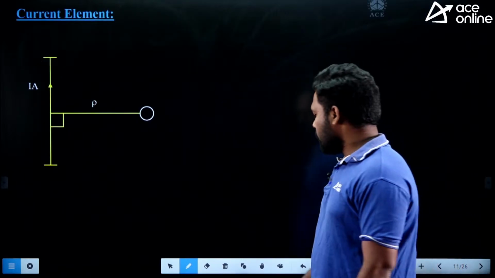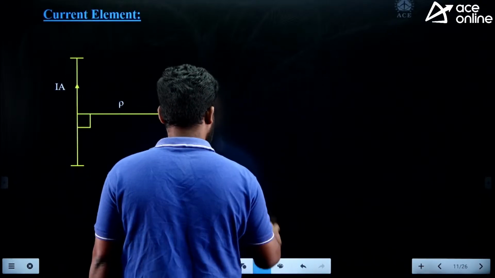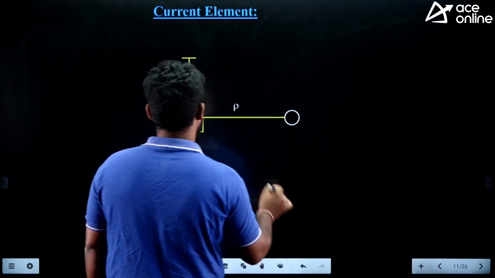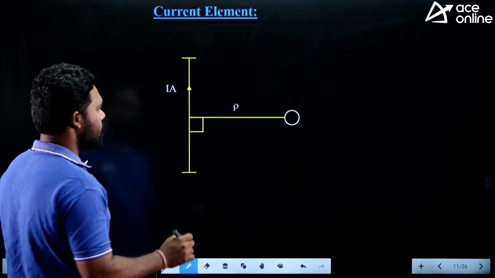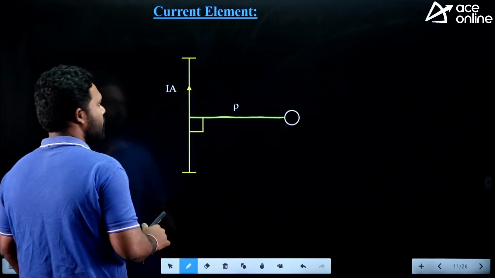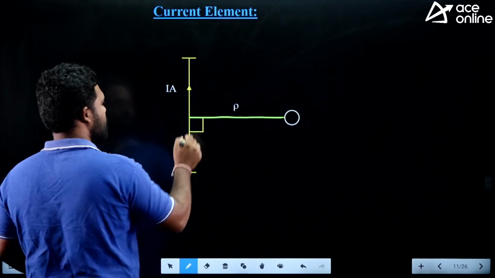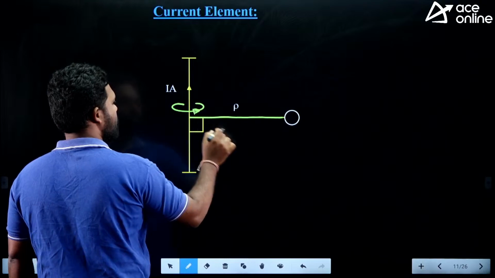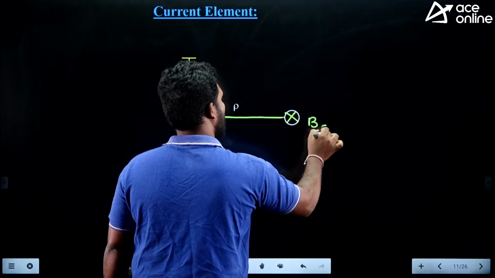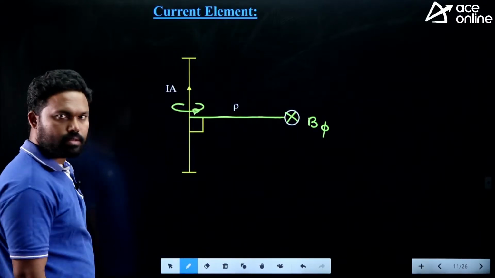Current element. I want to find out the magnetic field due to the current element. So the current is flowing like this. I want to find out the magnetic field at a certain distance, at a perpendicular distance of rho. From your basic physics, you know that if the current is flowing like this, this is the direction of the magnetic field. So if you consider this plane, the magnetic field will go inside. I will take it in the phi direction. Suppose if the current is flowing like this, the magnetic field will be like this.